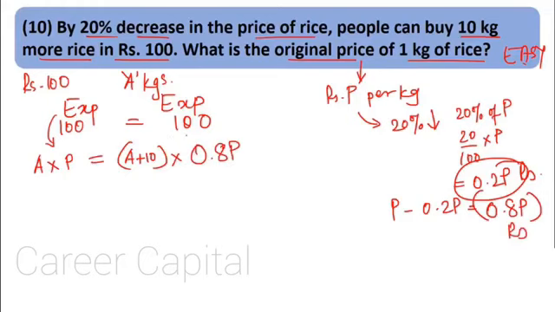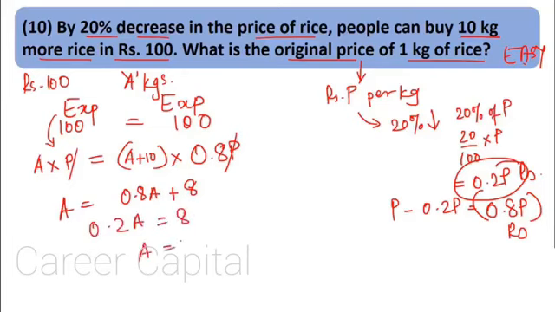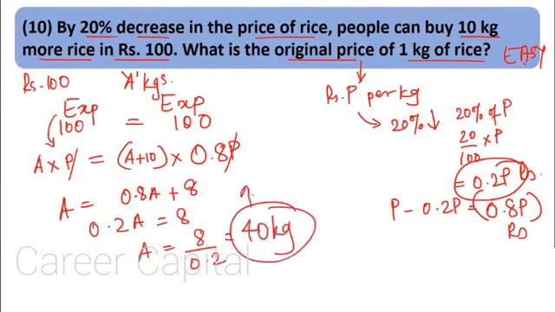Now we know the expenditure is the same. Let's calculate. P gets cancelled over here. What do we have? A equal to 0.8 into A plus 10, that is 0.8A plus 8. Here we get 0.2A equal to 8. A would be equal to 8 upon 0.2, that is 80 upon 2, which is nothing but 40. So 40 kg of rice was possible for people to buy initially in 100 rupees.